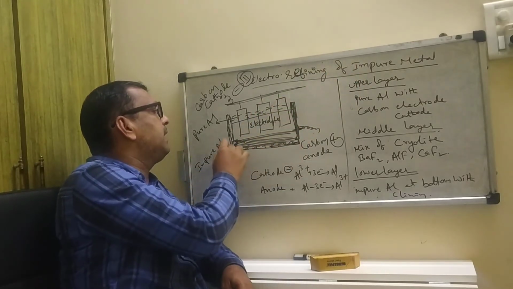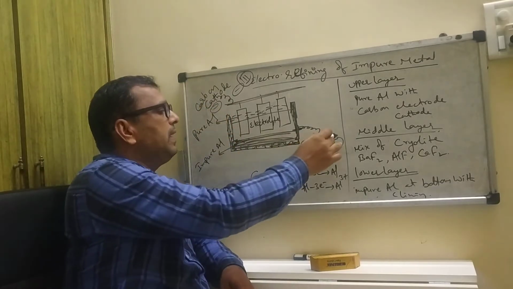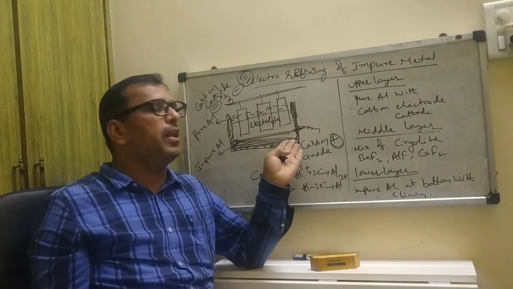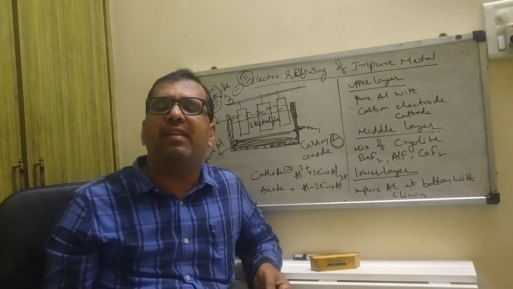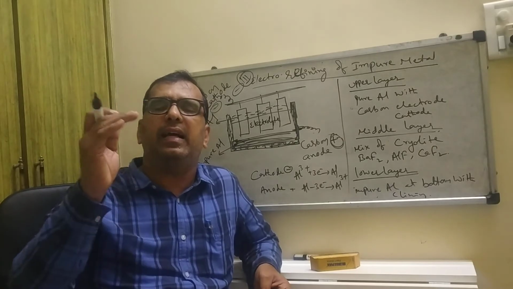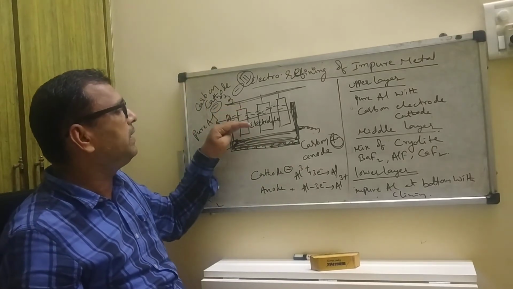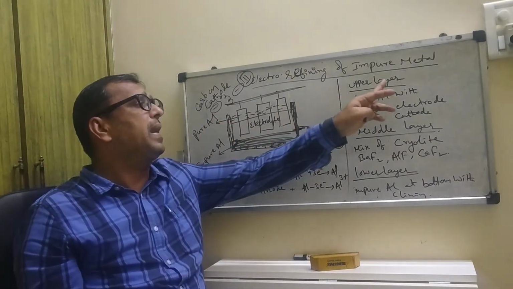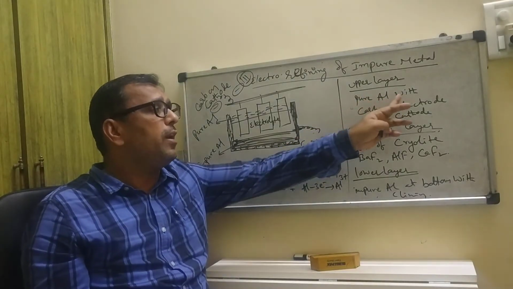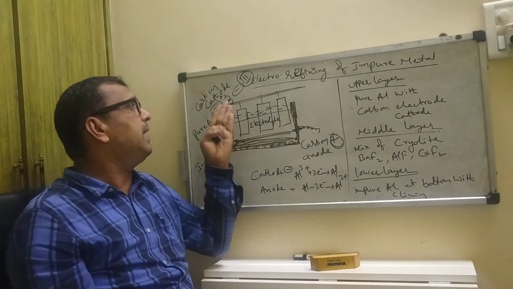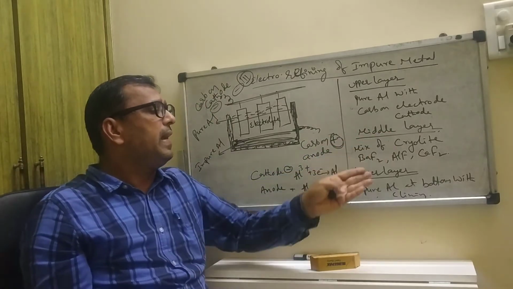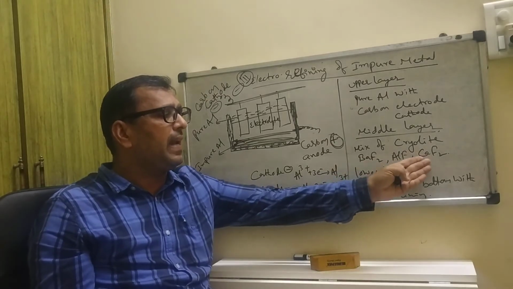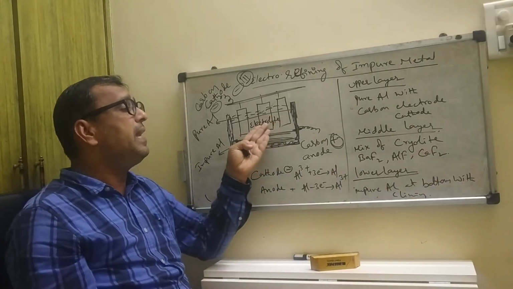You take one electrolytic cell, with one cathode and one anode. There are 3 layers, and you have to use an electrolyte. The upper layer contains pure aluminium with a carbon electrode, that is the cathode. The middle layer is a mixture of barium fluoride, aluminium fluoride and calcium fluoride. These act as the electrolyte in this process.